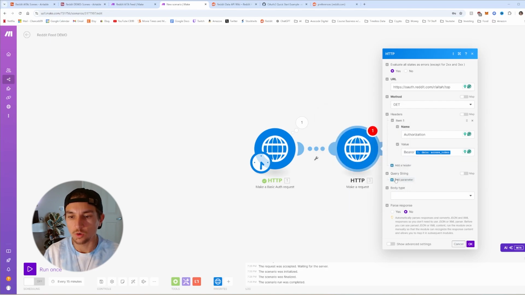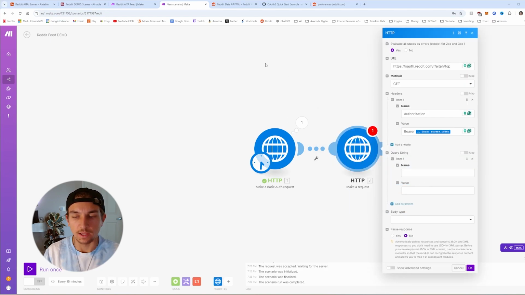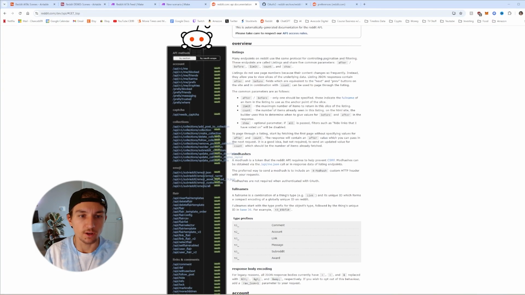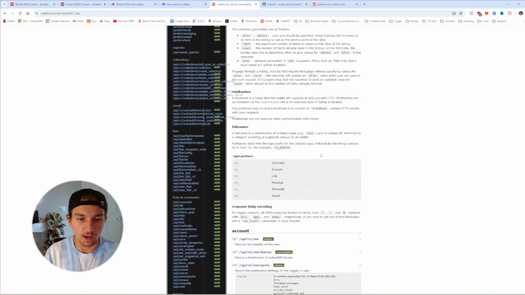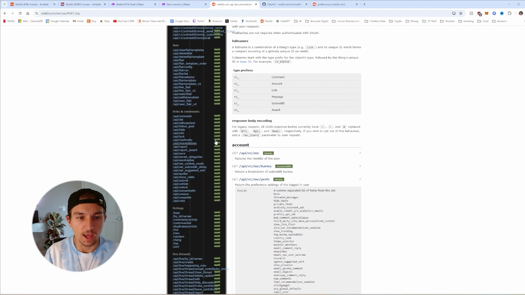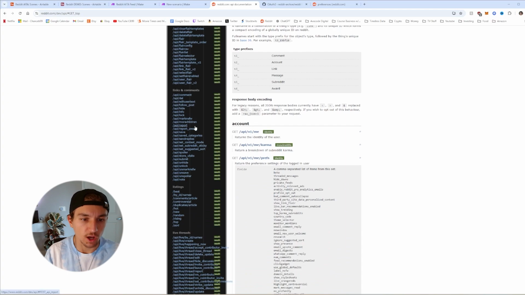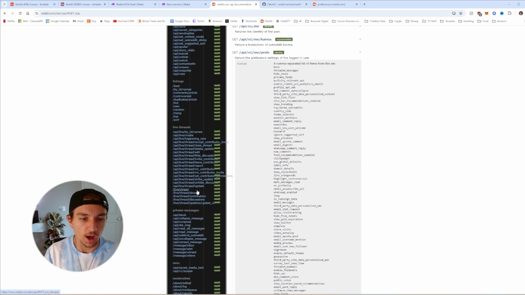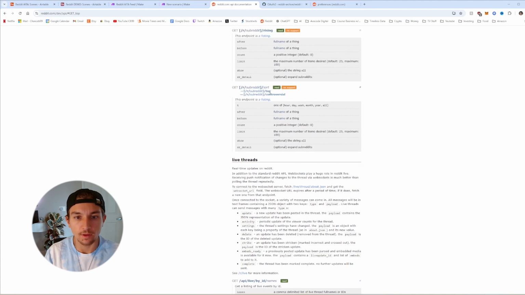Okay, next, we're going to add some query strings. So this is based off of what I want. So here is the Reddit documentation for their API. There's a whole list of different parameters you can provide, whatever you want, links, comments, listings. For our situation, I'm using top, and then these are the different things you can do. So the top hour, top day, top week, or any of these different things.